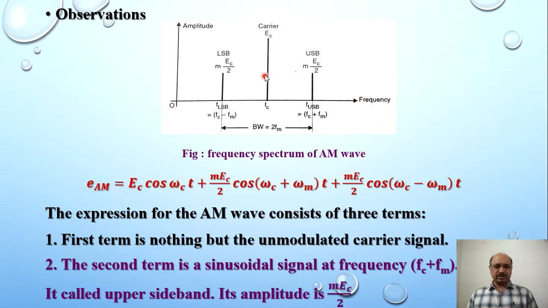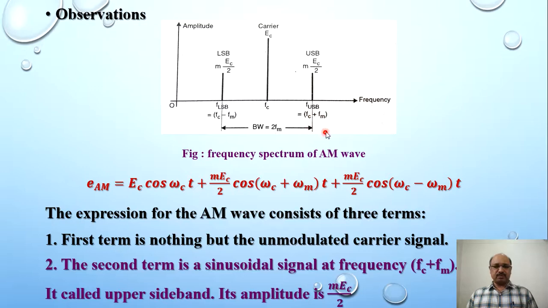So this term is related to that unmodulated carrier.